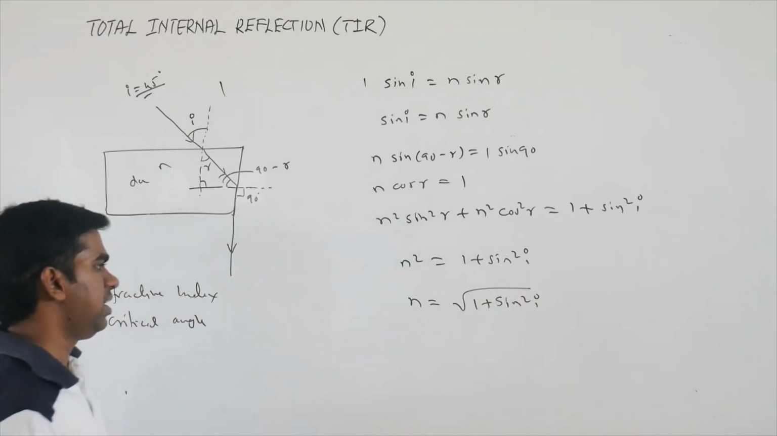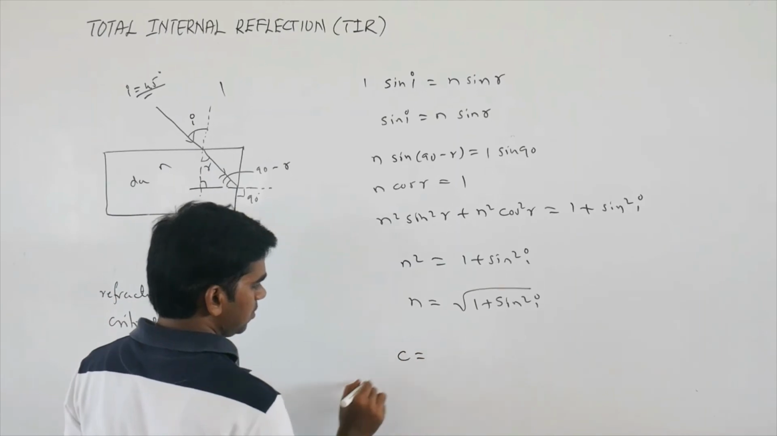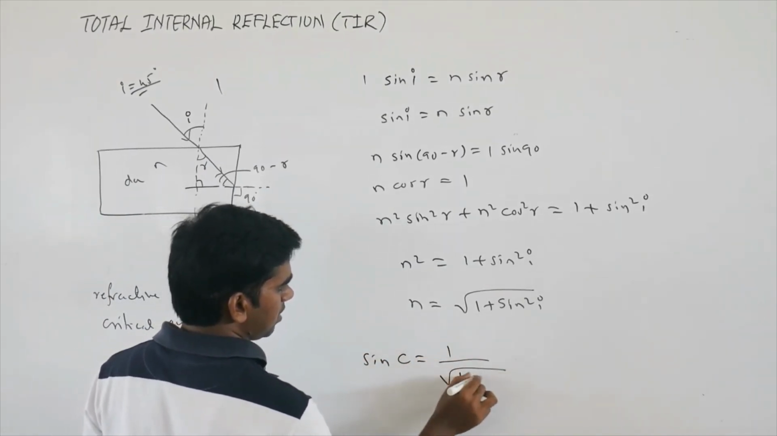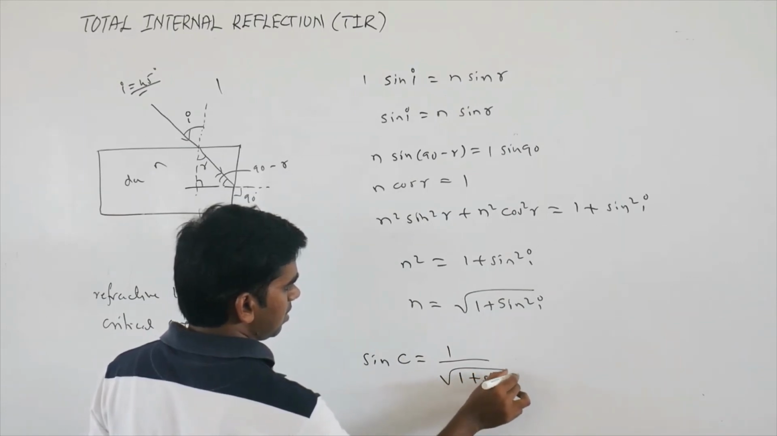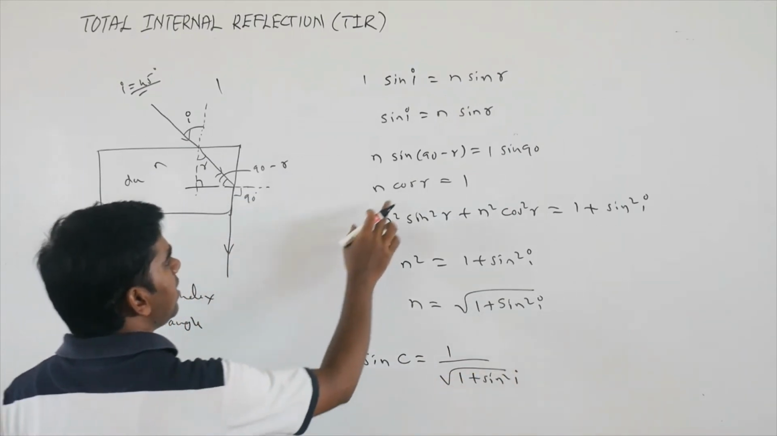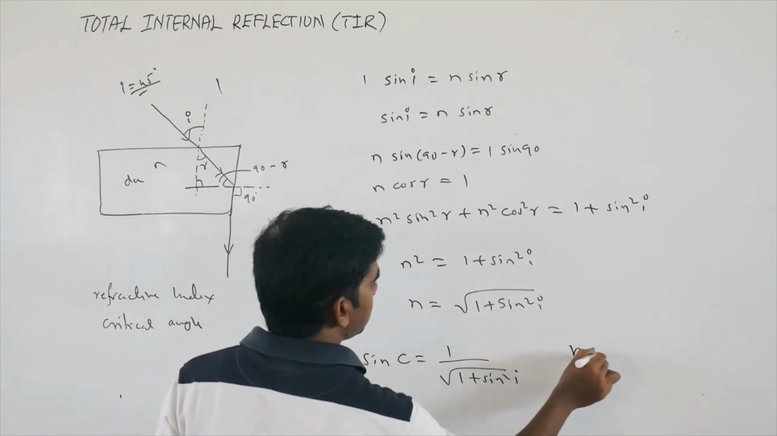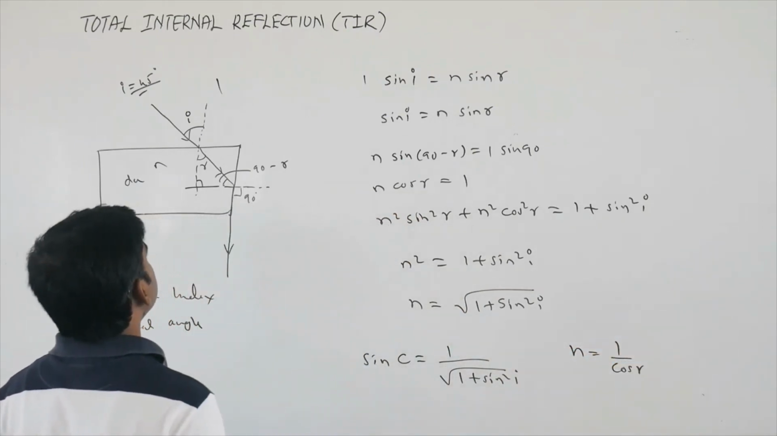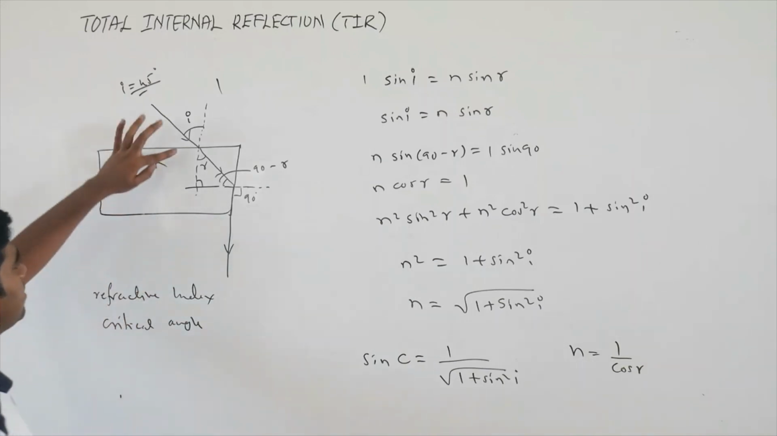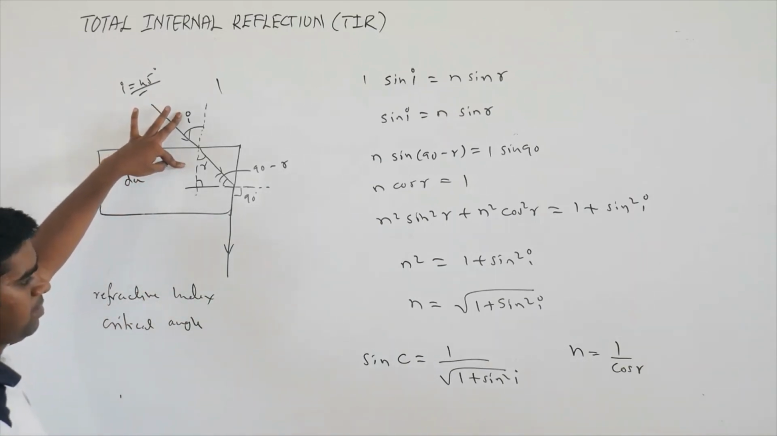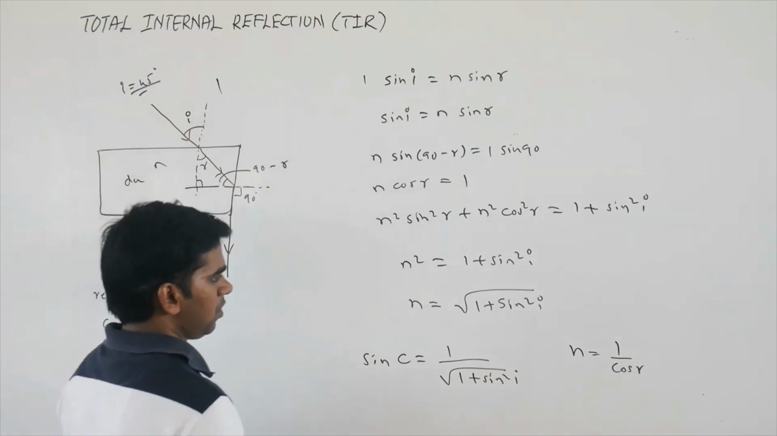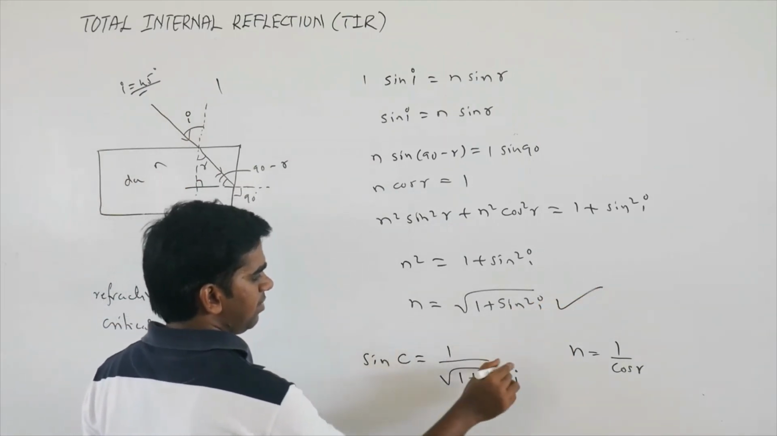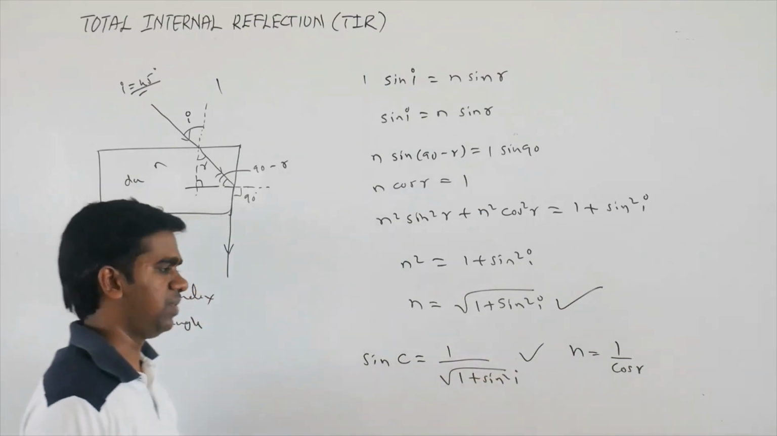If you want the critical angle, it is simple. Sin C equals 1 by n, that is 1 by root of 1 plus sin square I. Or from here you can take n equals 1 divided by cos R, where sin R is sin I divided by n. So by knowing the angle of incidence, you can get both the refractive index and the critical angle as well.